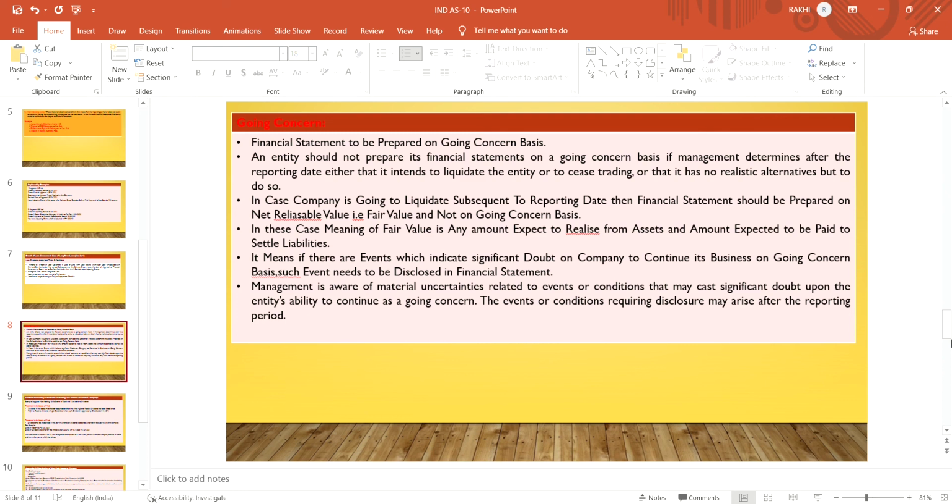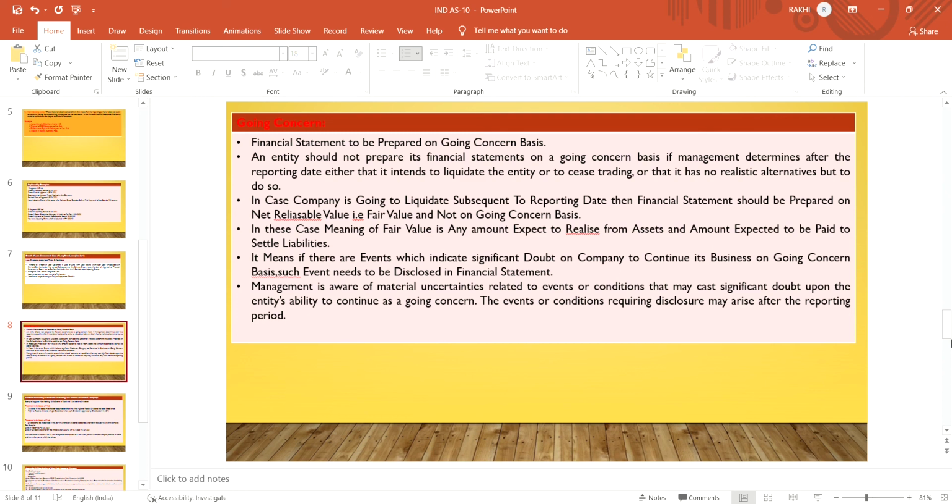So if there is an event which indicates significant doubt on the company's ability to continue its business on a going concern basis, such an event needs to be disclosed. If there is a doubt that the company will run in future or not, then the company will disclose in the financial statement whether it is a going concern basis or not. Like we will take the example of the COVID scenario. In every financial statement they made a point that the company will run or not. What was the company's status?